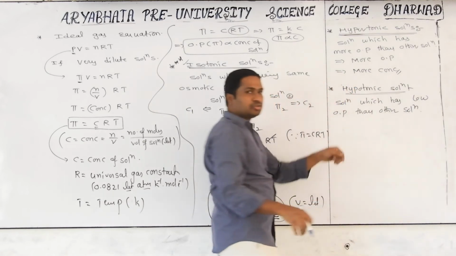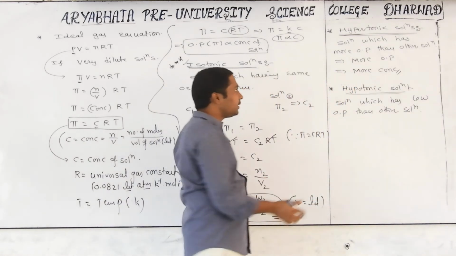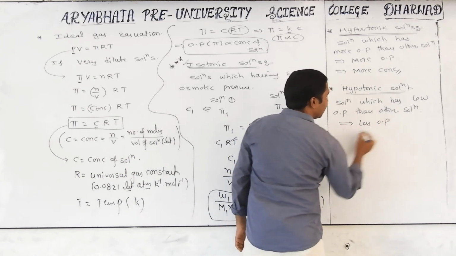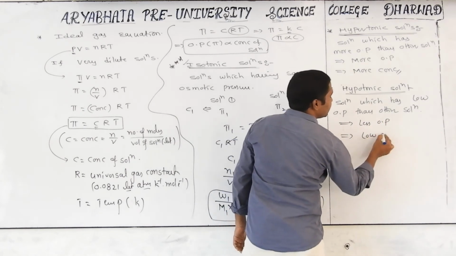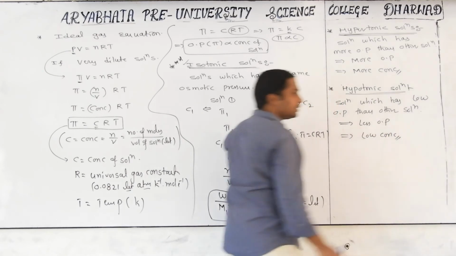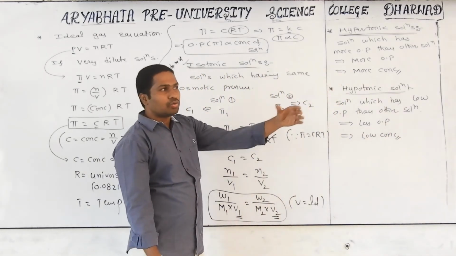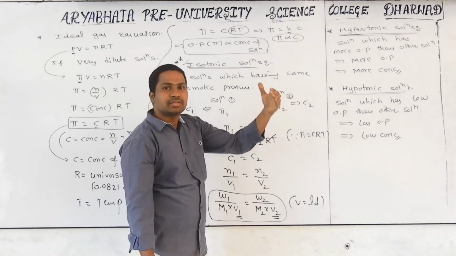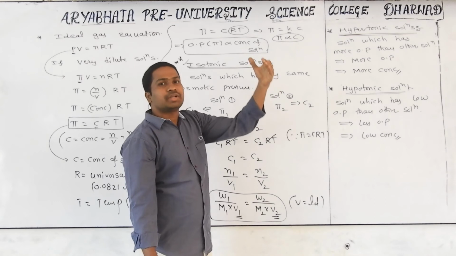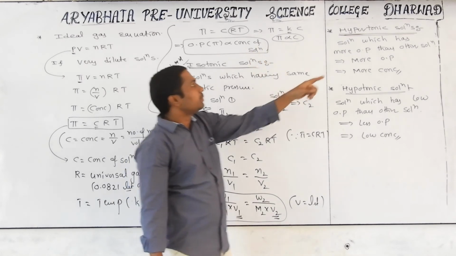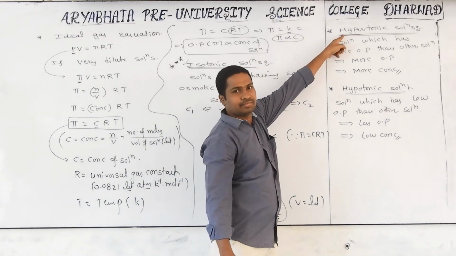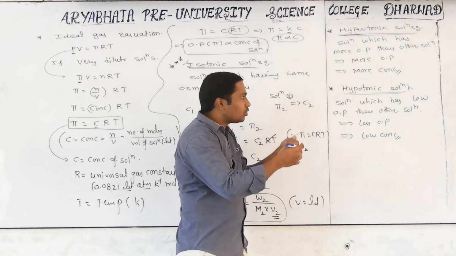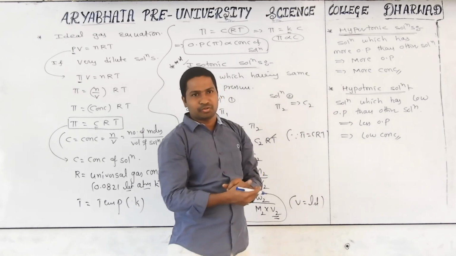Compared with the other solution, this solution has less osmotic pressure. You know very well, low osmotic pressure means low concentration. Very simple thing: hypertonic means, out of the two solutions compared, which solution has more concentration? More concentration means more osmotic pressure, and more osmotic pressure is called hyper. So relatively, the one having low osmotic pressure, low concentration, is called a hypotonic solution.